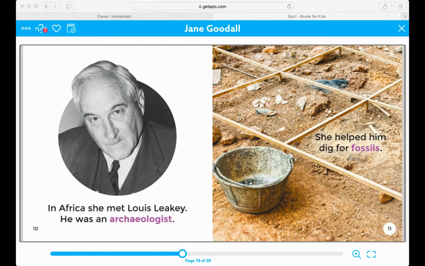So if I look over here, I went to Google and I looked up the definition of archaeology. And archaeology is the study of things that people made, used, or left behind. The goal of archaeology is to understand what people of the past were like and how they lived. Scientists who study archaeology are called archaeologists. Some archaeological sites, such as ancient cities, are visible on the surface. And so remember that Louis Leakey was an archaeologist.